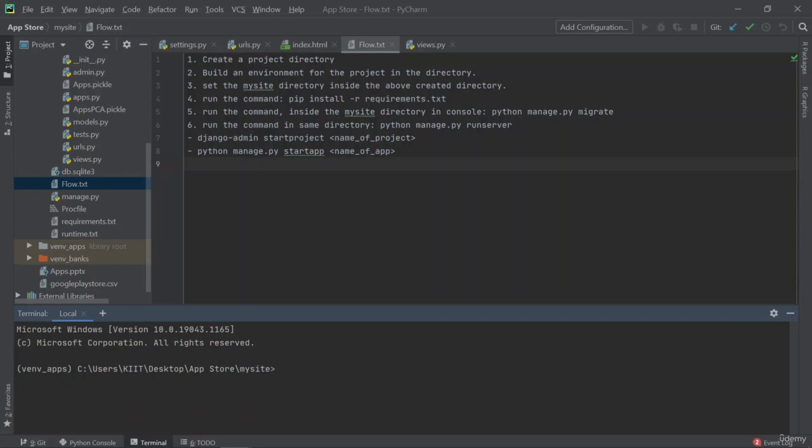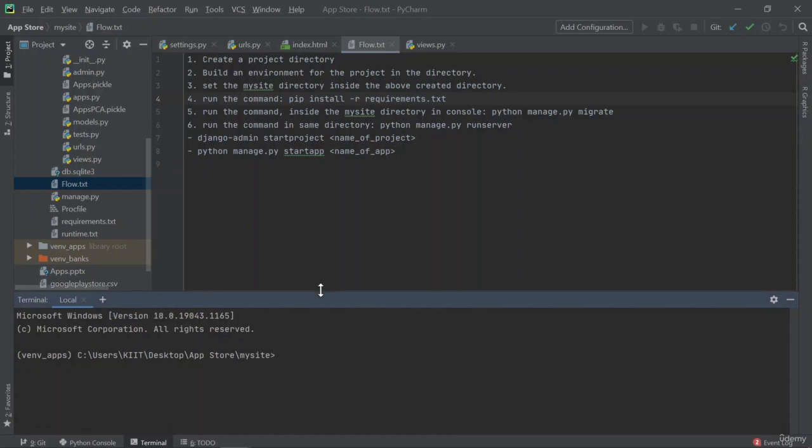So here you can see that there's a command written: pip install -r requirements.txt. Once you type this in your command line, all the requirements for the packages are going to be installed one by one in your environment, and then it is going to be set up there.